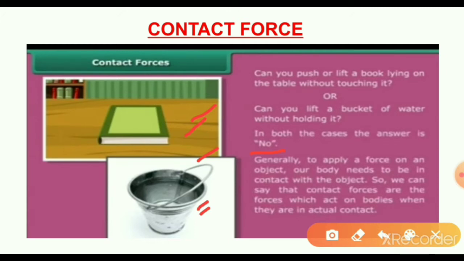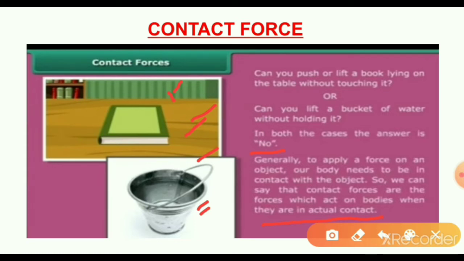Generally, to apply force on an object, our body needs to be in contact with that object. So we can say that contact forces are the forces which act on bodies when they are in actual contact.